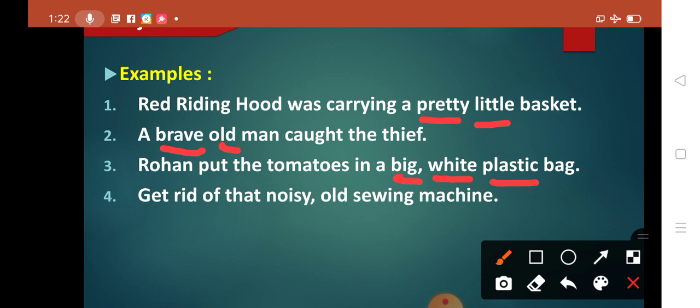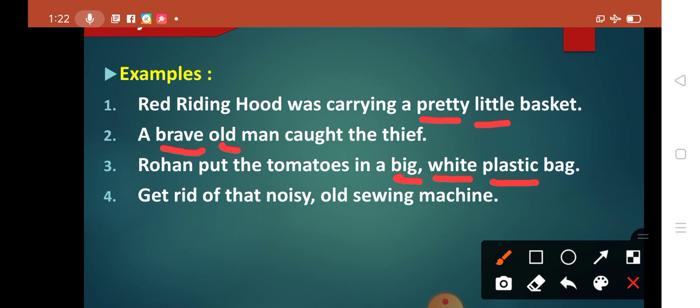You can refer to page number 17 from your grammar workbook, wherein these things are given. So here big tells you about the size. Size is followed by the color, and plastic tells you about the material.